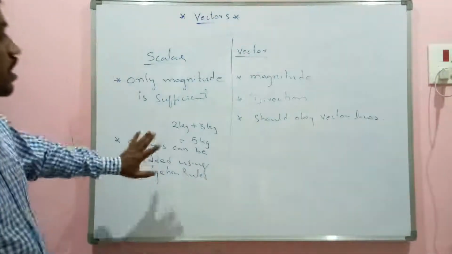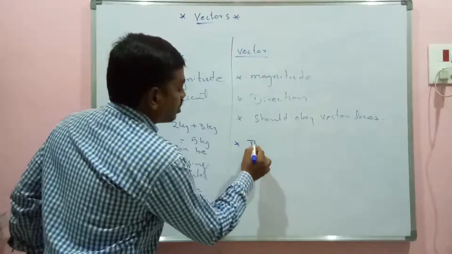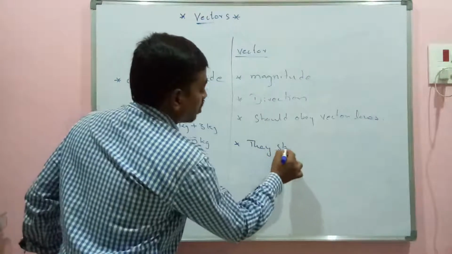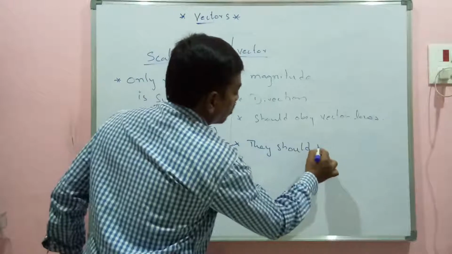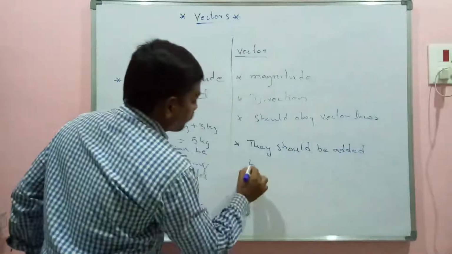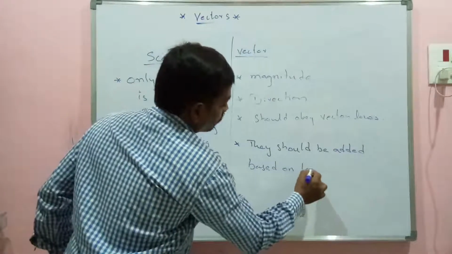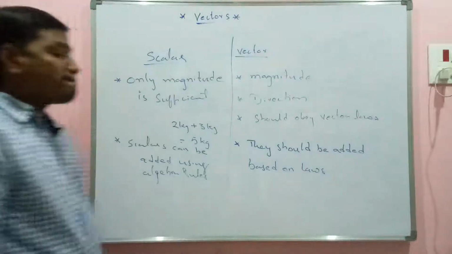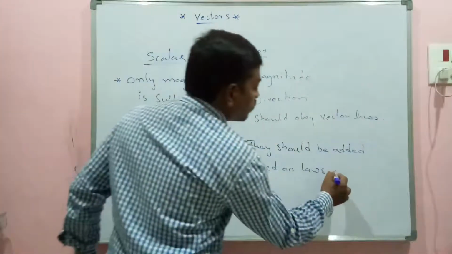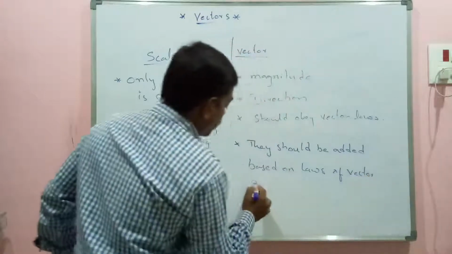So this is a clear picture of the laws of vector addition.